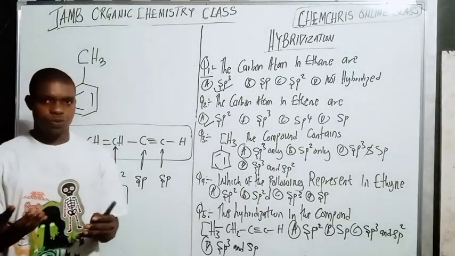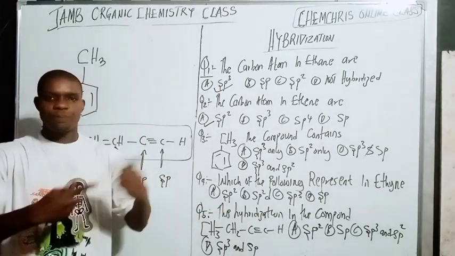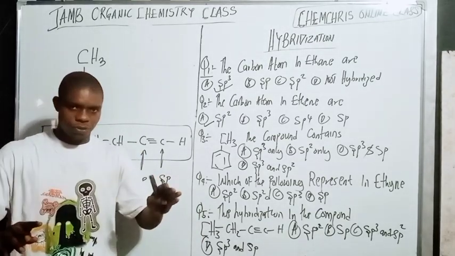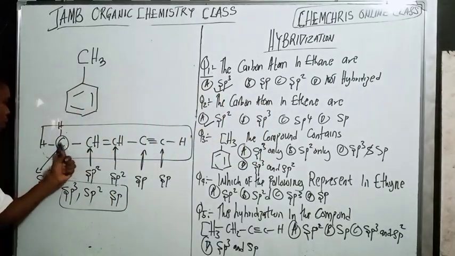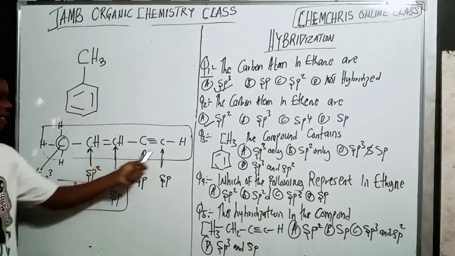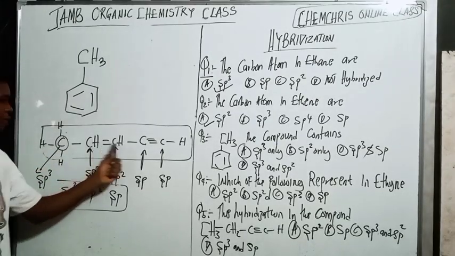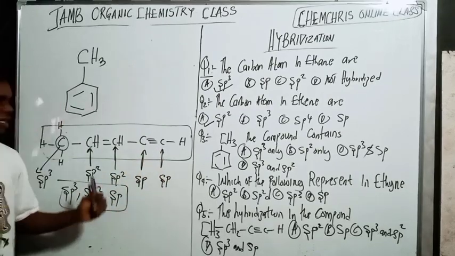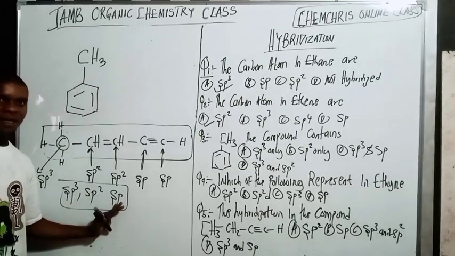So whenever a compound is given to you and you are asked the type of hybridized carbon there, try to check the number of bonds there. Is there a double bond? Is there a triple bond? Or is it a single bond? Do you understand? So if you check me very well, this will have a double bond carbon, a single bond carbon, a double bond carbon, and a triple bond carbon. The single bond carbon is sp3. The double bond carbon is sp2. While the triple bond carbon is sp. So this compound contains sp3 carbon, sp2 carbon, and sp carbon, right?